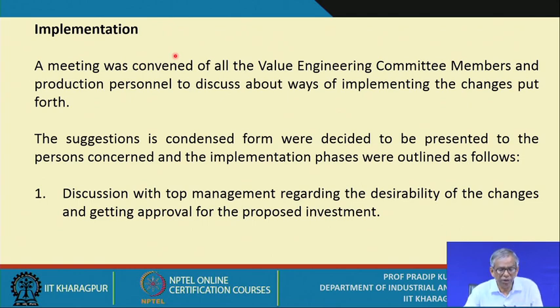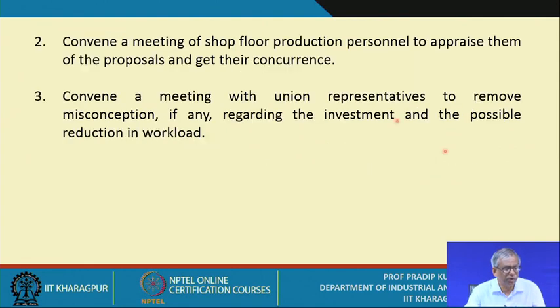So a meeting was convened of all the value engineering committee members and the production personnel, and the suggestions in condensed form were decided to be presented to the persons concerned, and the implementation phases were outlined as follows. So this is the implementation phase.